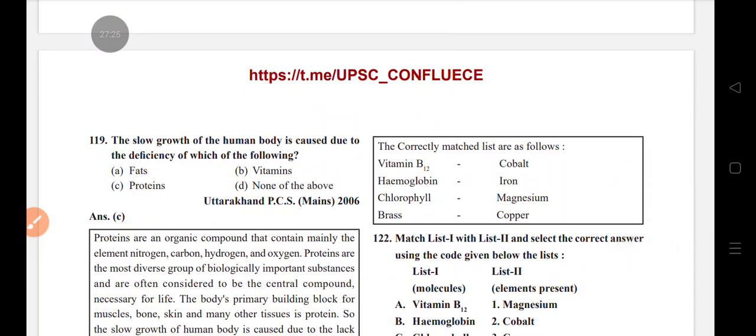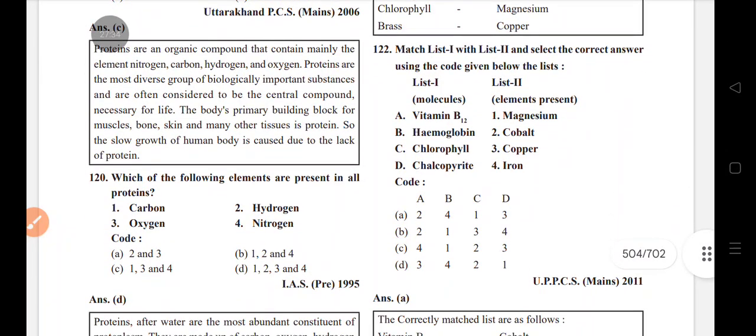Tissues are formed in the body by protein. Slow growth of the human body is caused due to deficiency of which of the following? Protein. Which of the following elements are present in all proteins? Carbon, hydrogen, oxygen, nitrogen.